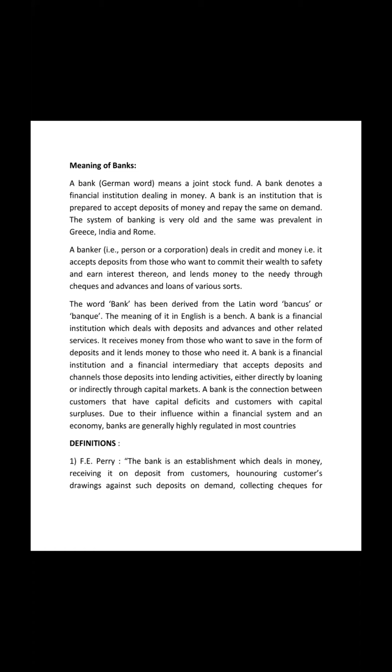You are providing money whenever people need it, and you are accepting their deposits in various types: fixed deposit, saving deposit, and current deposit. So a bank deals in deposits and advances. It receives money from those who want to save. Whenever you want to save something, you can go to the bank and deposit your money in any form, as various types of deposits are available. And whenever you require the funds, the bank will make them available to you on demand.